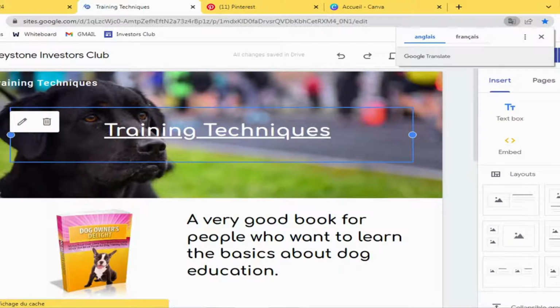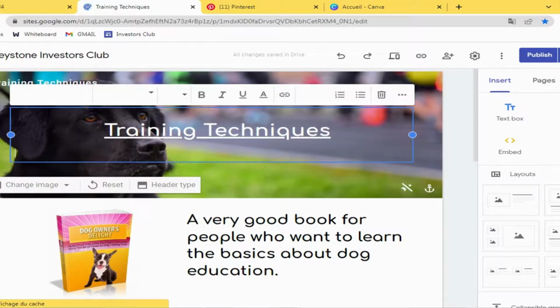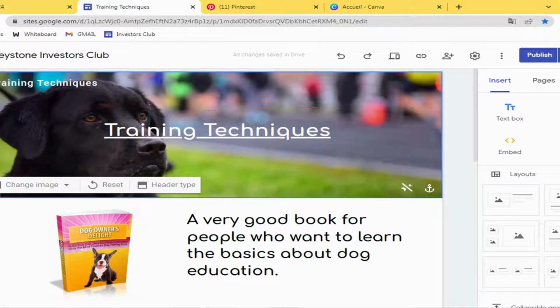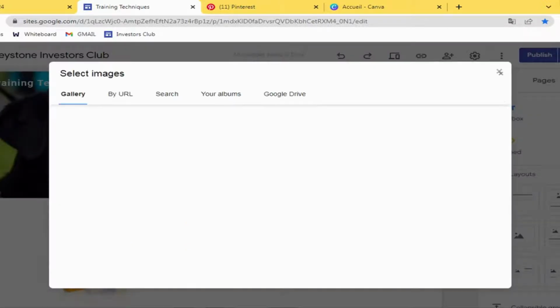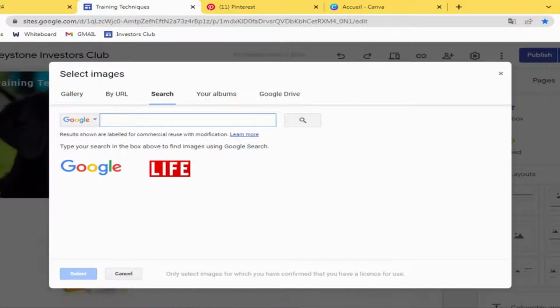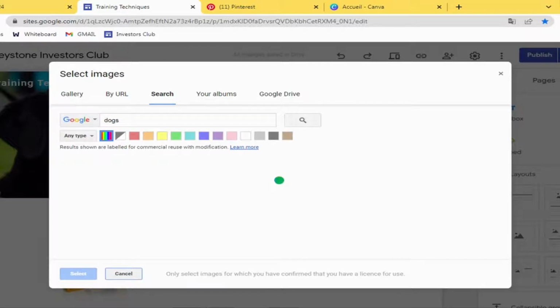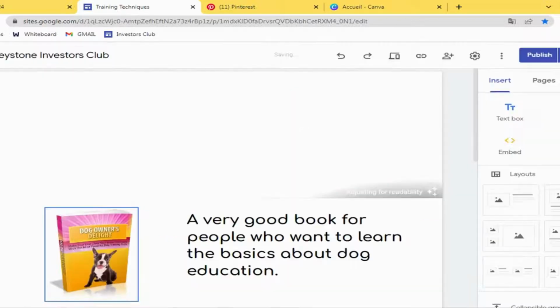It's easy to set up. It's all about dragging and dropping images, and you can get them from Google as well. For example, if I want to change this image that I put in the background, I just click on change image and then select image, and you can choose the source you're going to get your image from. For example, for search you can go to Google and type something like dogs, and you will get tons of images that you can use for your landing page. For example, let's say this one, and let's click on select.